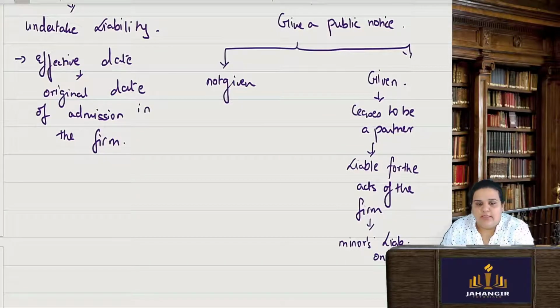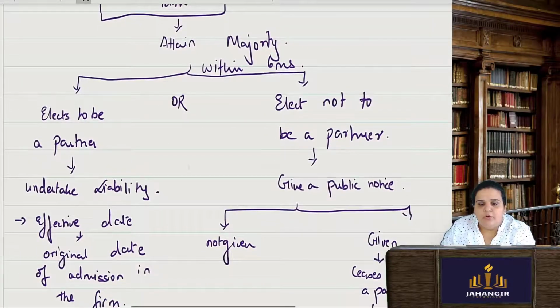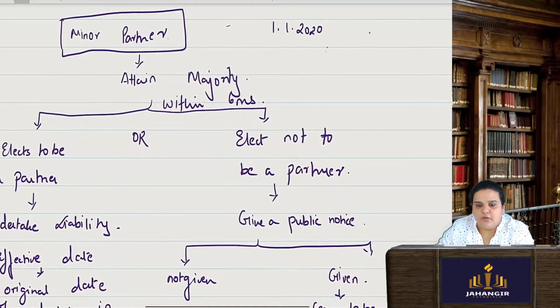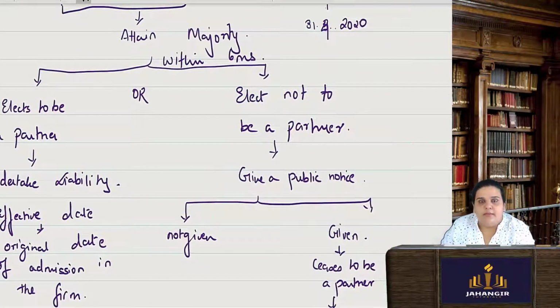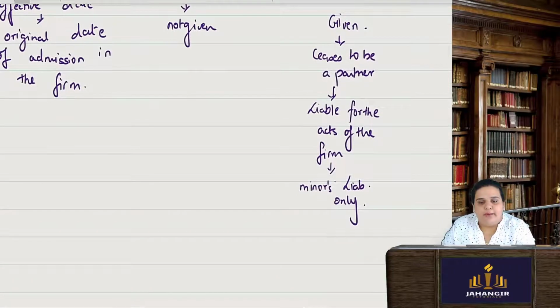No? It could be that he attained majority on 1st of Jan. Okay, but then he took 4 months time, in order to take a decision, and then he gave a notice on say 31st of March or 31st of April. So within that period, it does not make him a major, and he cannot be treated to be liable that for this 4 months whatever acts were done by the other partners, you will also be liable as a major. No, his liability will be that of a minor only.